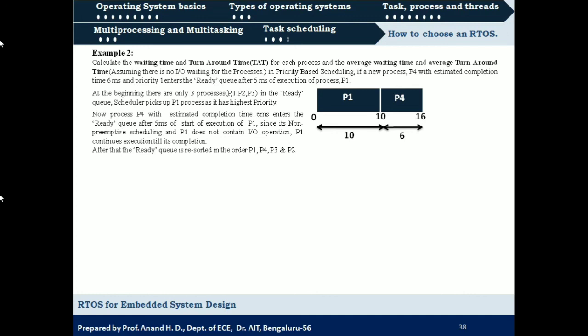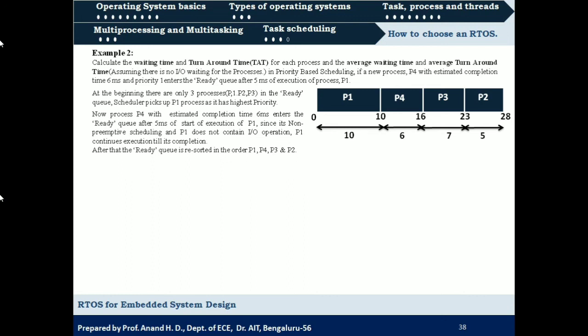So process 3 is having highest priority, so that will be scheduled next and it will be executing for 7 milliseconds. And then the remaining process, that is P2, will be scheduled and that will be executing for next 5 milliseconds. So this will be the sequence of execution of these four processes by using priority based non-preemptive scheduling algorithm.